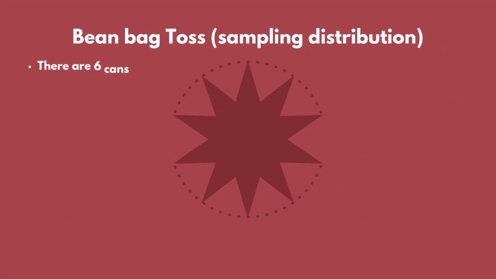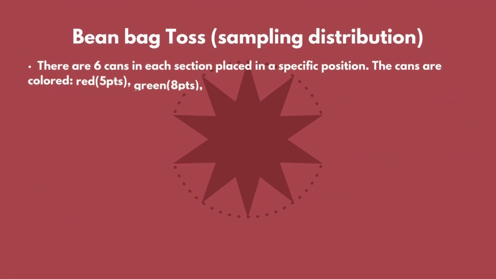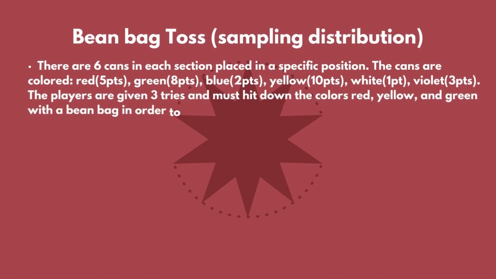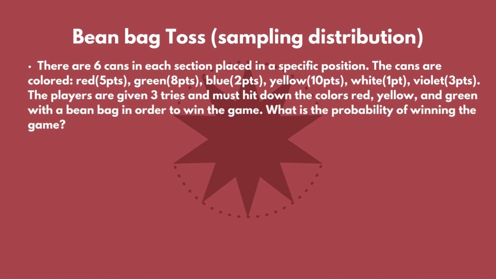So, getting back to our game, there are 6 cans in each section placed in a specific position. The cans are colored red 5 points, green 8 points, blue 2 points, yellow 10 points, white 1 point, violet 3 points. The players are given 3 tries and must hit down the colors red, yellow, and green with a beanbag in order to win the game.